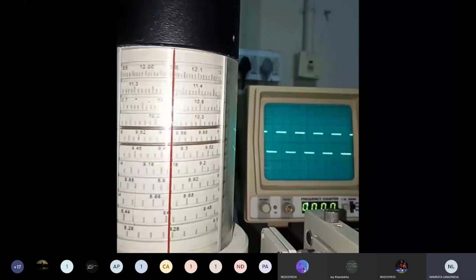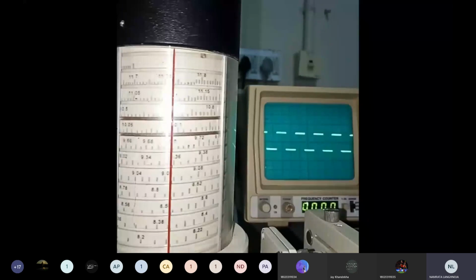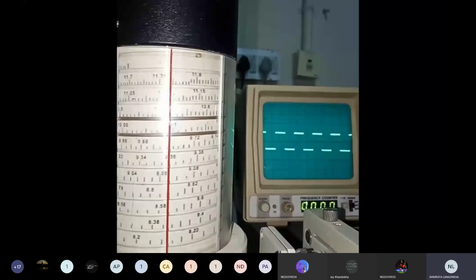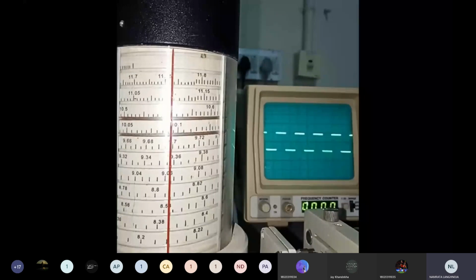You can see at this location we are having a change in amplitude level. At all other locations we do not have any change, but at this location there is a change. So we will find out this is the resonant frequency of this cavity meter, or you can say this is where the resonance will take place.